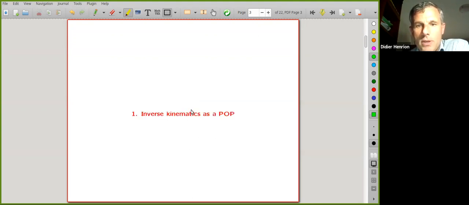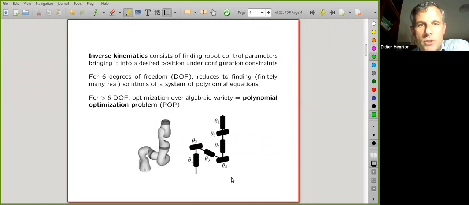First, how can we formulate inverse kinematics as a polynomial optimization problem? What is inverse kinematics? That's a problem in robotics which consists of finding robot control parameters, typically angles of joints, that bring it into a desired position under configuration constraints, collisions, limitations. In the case of robotic arms, robotic manipulators with 6 degrees of freedom, solving the inverse kinematics problem